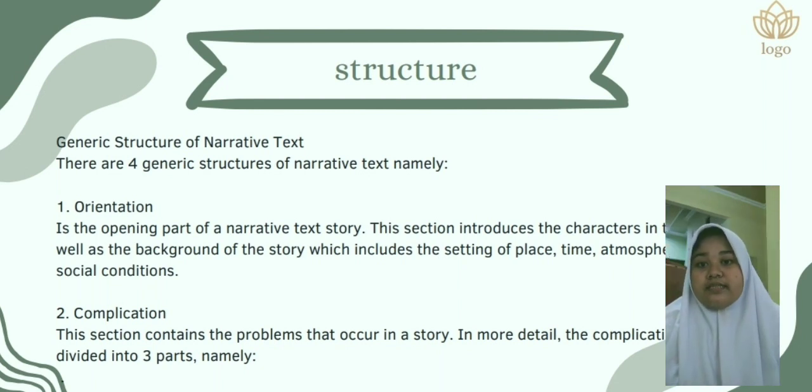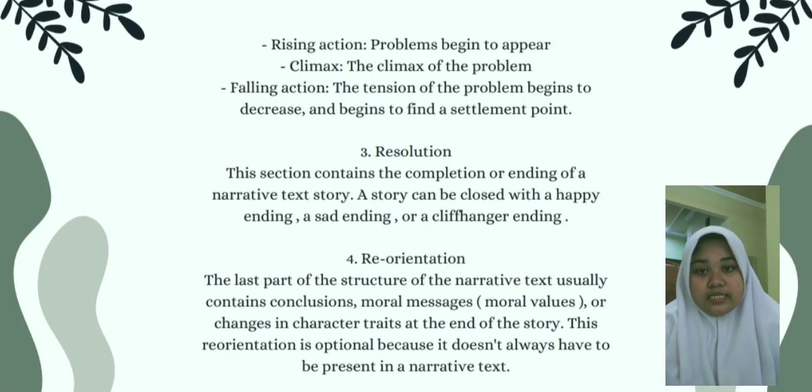2. Complication. This section contains the problems that occur in a story. In more detail, the complication is further divided into 3 parts, namely 1. Rising action. Problems begin to appear. Number 2. Climax. The climax of the problem. Number 3. Falling action. The tension of the problem begins to decrease and begins to find a settlement point.